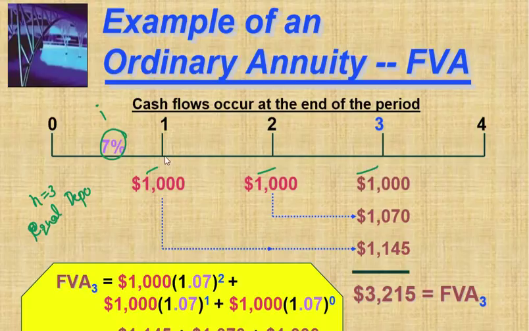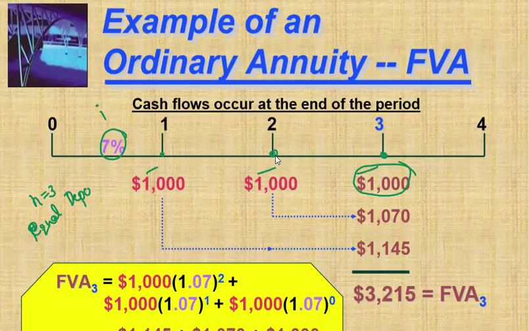So at the end of the first year you are investing $1,000. At the end of the second year again you are investing $1,000. At the end of the third year you are investing $1,000. At the end of the third year you are taking the entire amount back. So you don't get any interest on this amount directly.